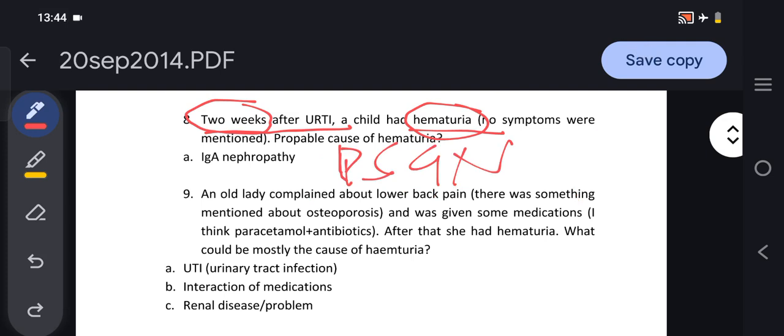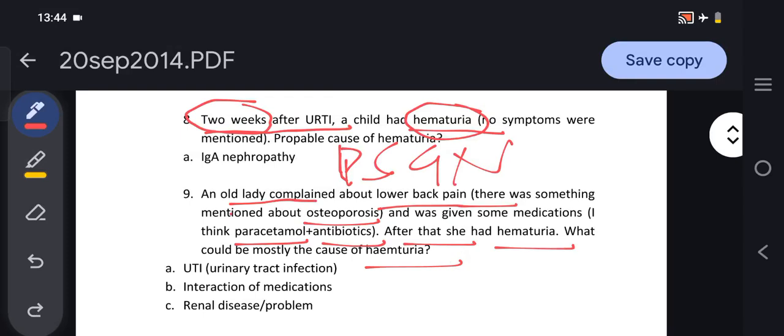Our next question is about an old lady who complains of lower back pain. There was something mentioned about osteoporosis, and she was given some medications, I think paracetamol plus antibiotics. After that, she had hematuria. What could mostly be the cause of hematuria?